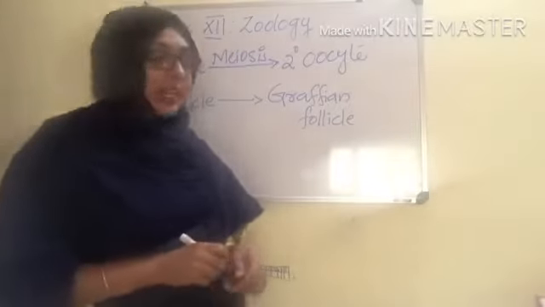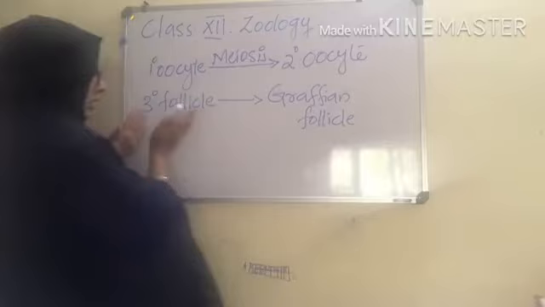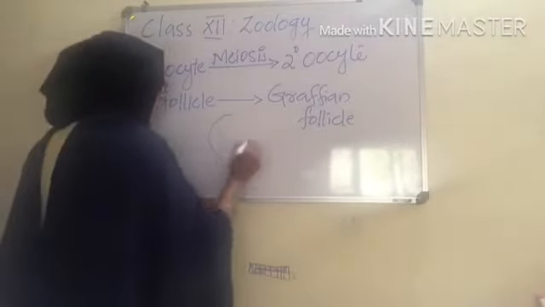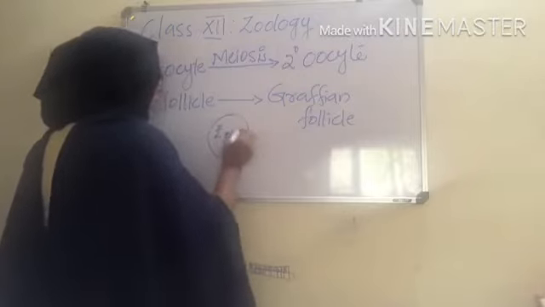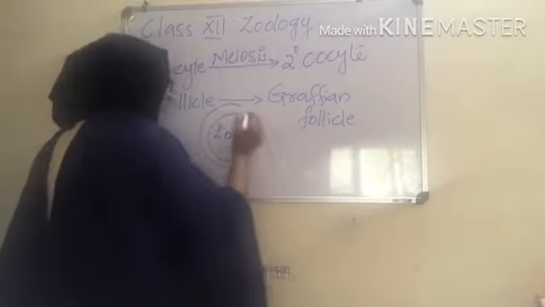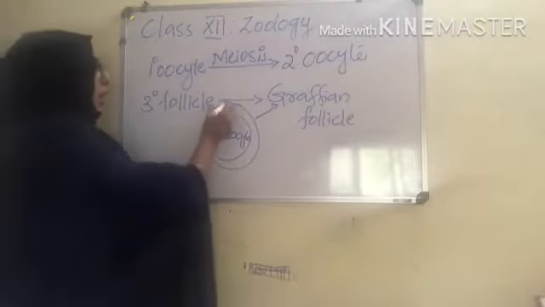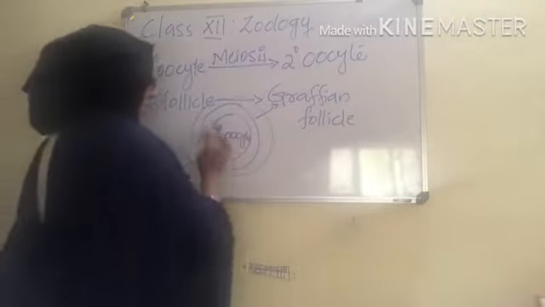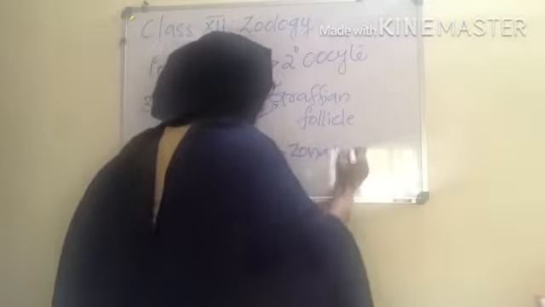Now, the secondary oocyte, see, this is the secondary oocyte, covered by the Graafian follicle. The secondary oocyte will form a new layer which encloses the Graafian follicle and secondary oocyte, known as the zona pellucida.